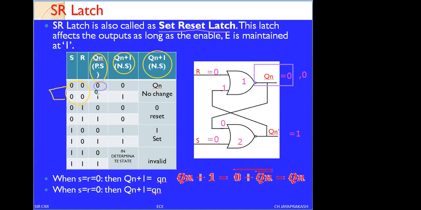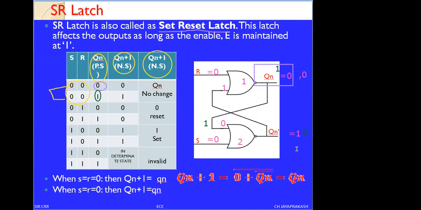When S equals 0, R equals 0, and present state Qn is assumed to be 1. Therefore, I am writing here this value Qn equals 1. Now, when Qn is assumed to be 1, note it in green color. If Qn is 1, this 1 is applied as feedback to the NOR gate 2. Therefore, we are applying the feedback to the NOR gate 2 as 1. When one of the inputs is 1, the output of the second NOR gate resets to 0. That is, this value equals 0. This value is 0. Okay.